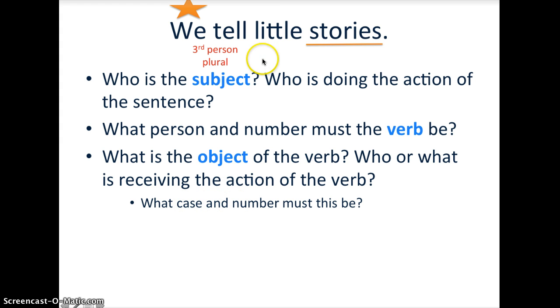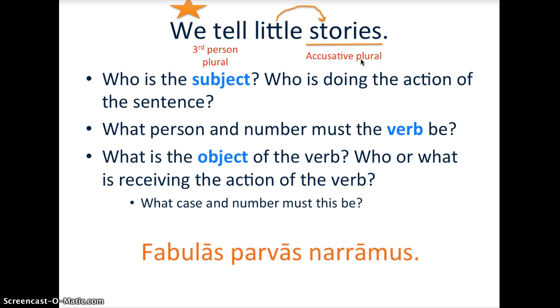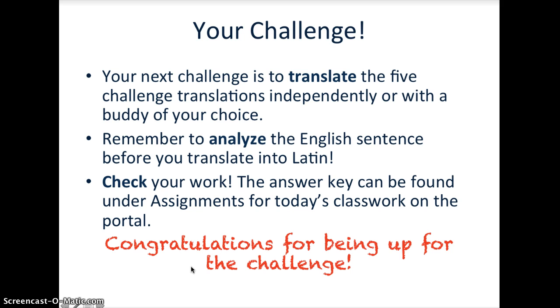If that's what's receiving the action, we know it needs to be accusative case, the accusative plural. Putting it all together, fabulas parvas, narramus. We tell, narramus, what do we tell? Little stories, fabulas parvas.